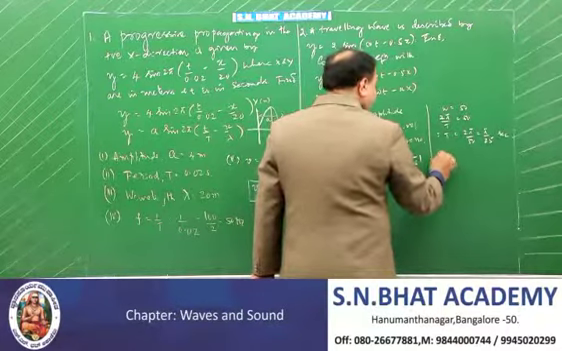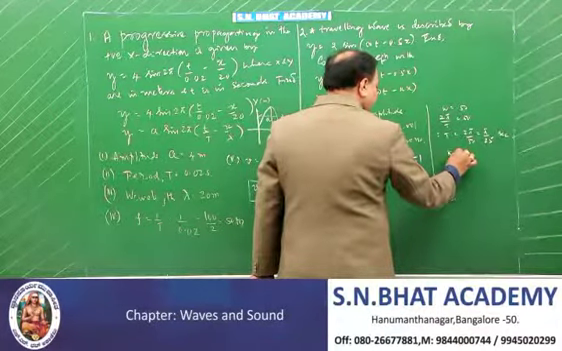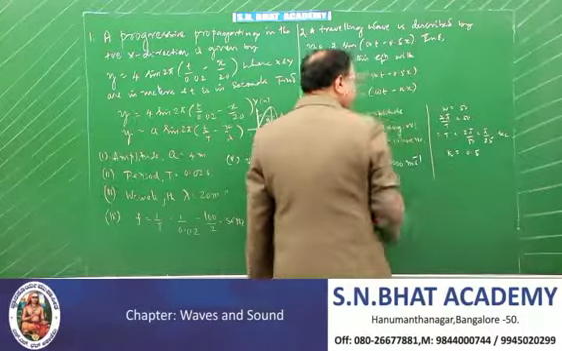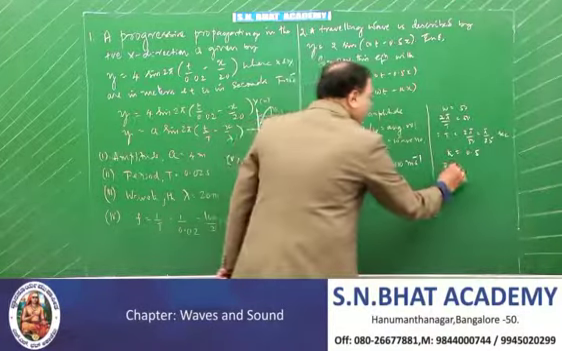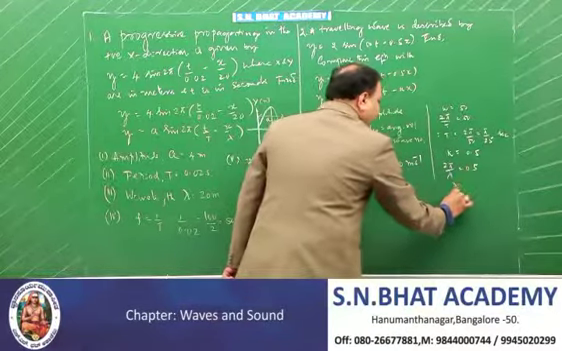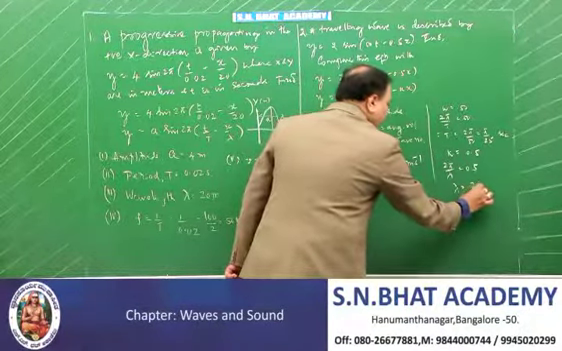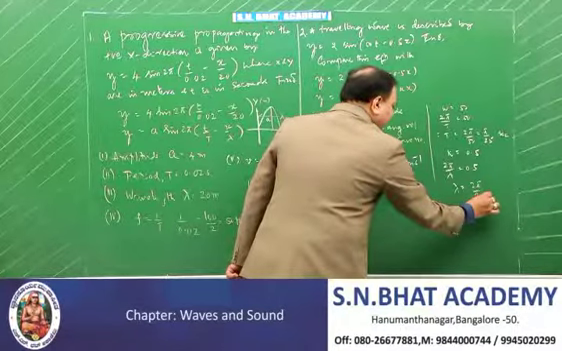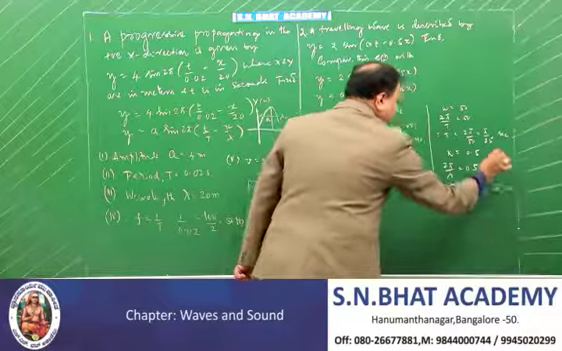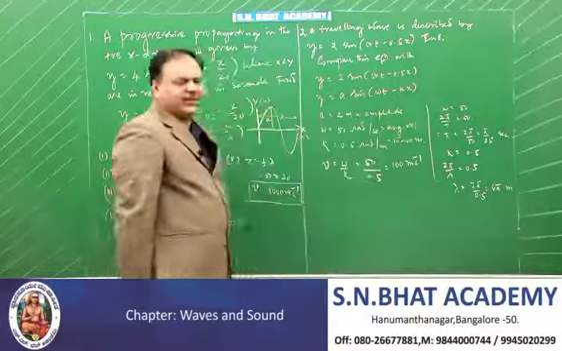Then the next one, using the formula k, which is given as 0.5. What is the value of k? 2 pi by lambda is equal to 0.5. So your lambda is equal to 2 pi by 0.5, and this is half, so it comes out to be 4 pi meter. You can calculate anything using this one.